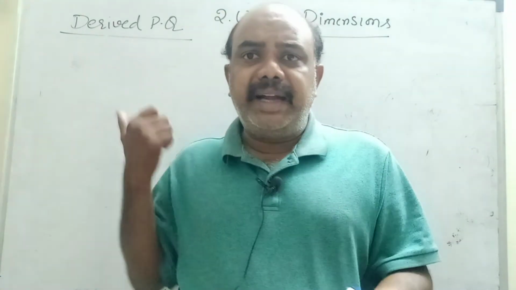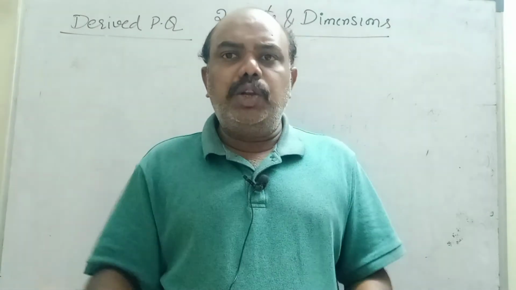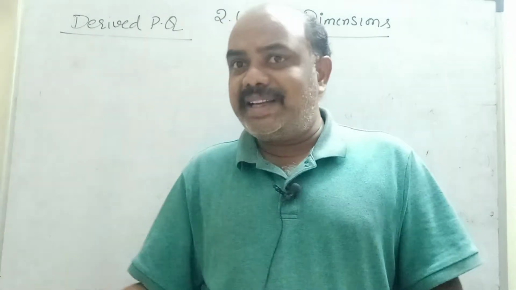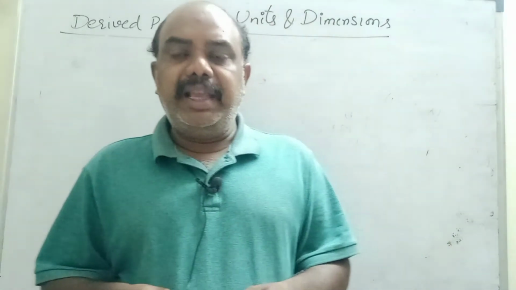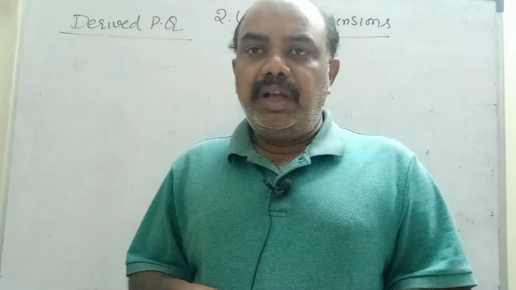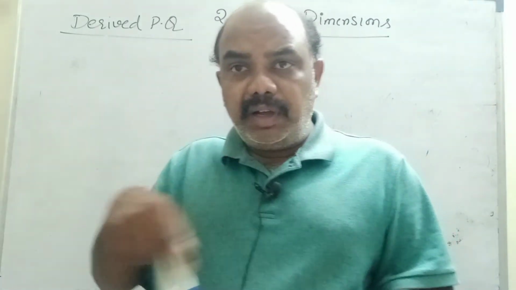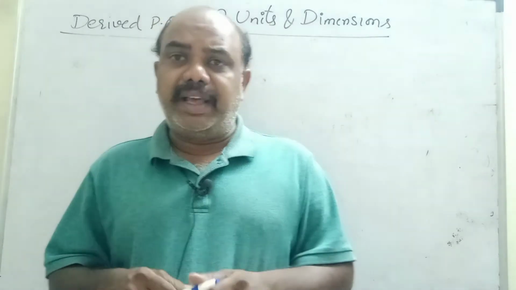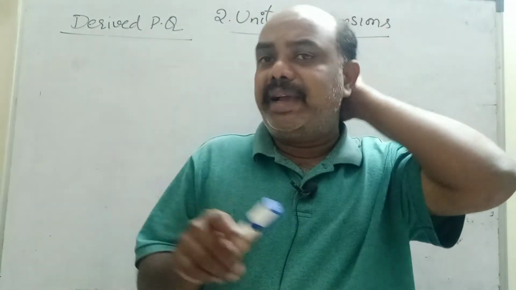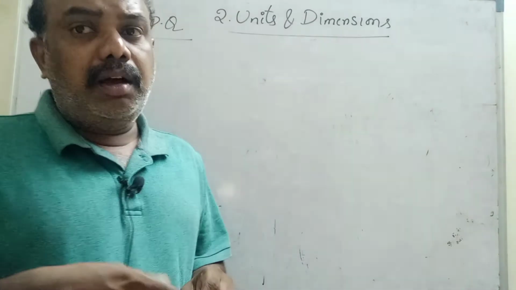Length into breadth. I want to measure the volume of the room: length into breadth into height. Volume formula, what? LBH. Area is LB. Understand, children? Area of circle is pi r square. Circumference of the circle is 2 pi r. Like this, area of triangle is half BH.